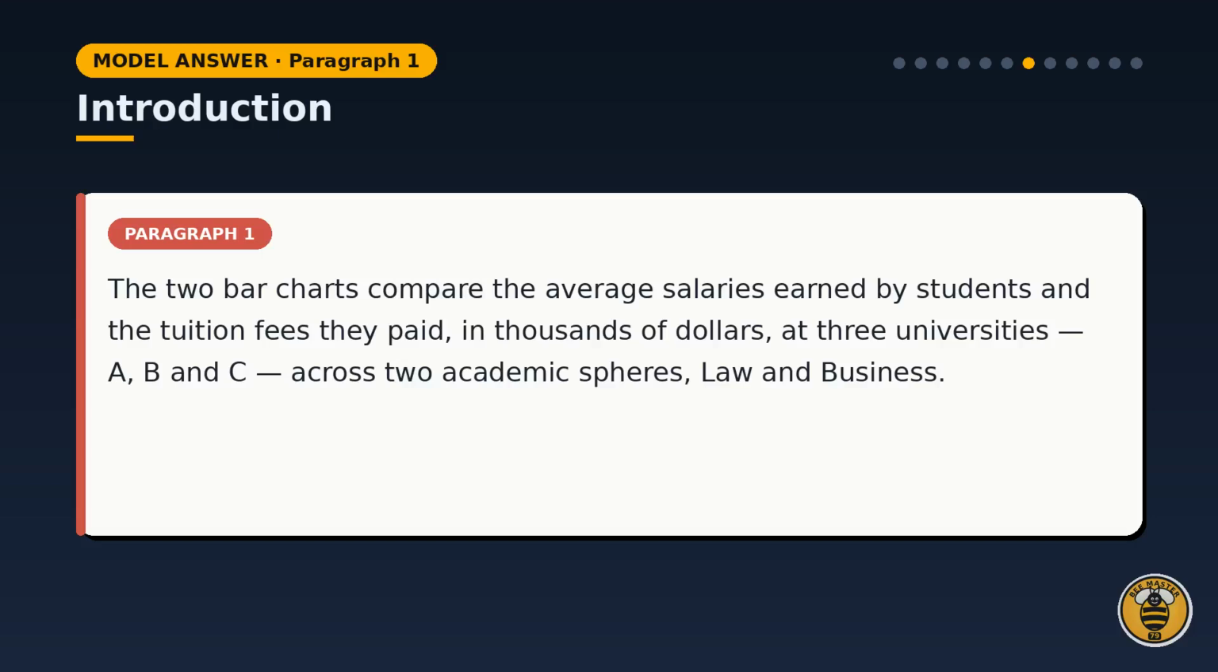The introduction. The 2 bar charts compare the average salaries earned by students and the tuition fees they paid, in thousands of dollars, at 3 universities, A, B, and C, across 2 academic spheres, law and business.